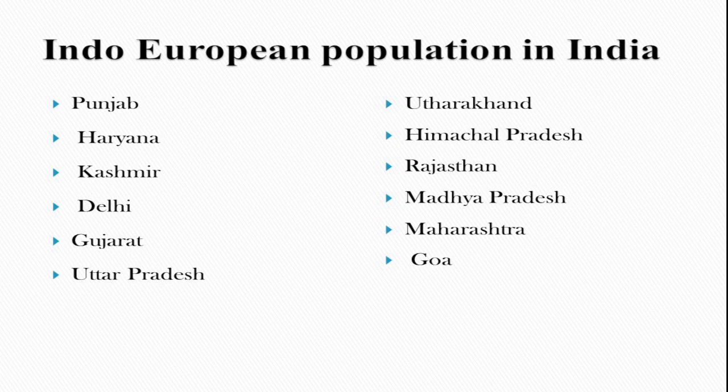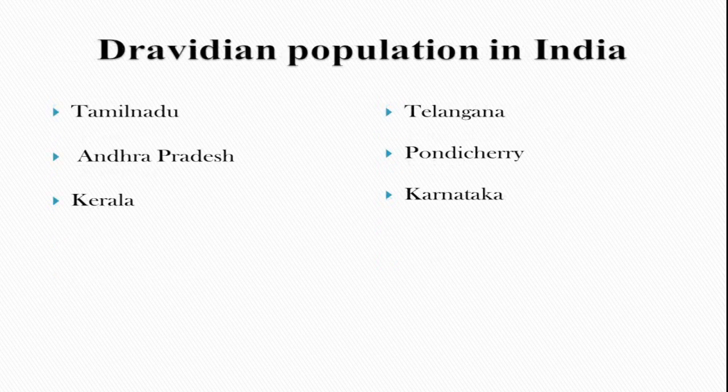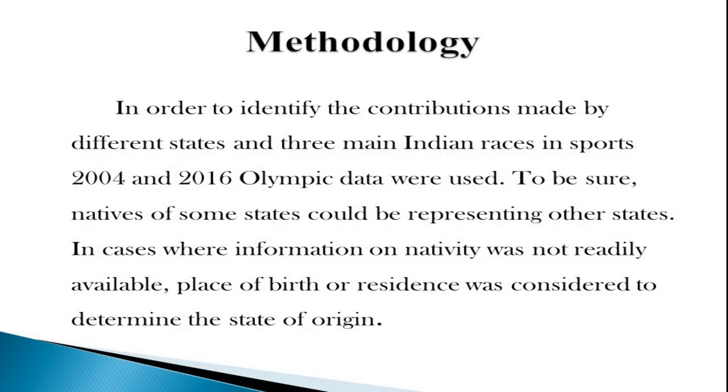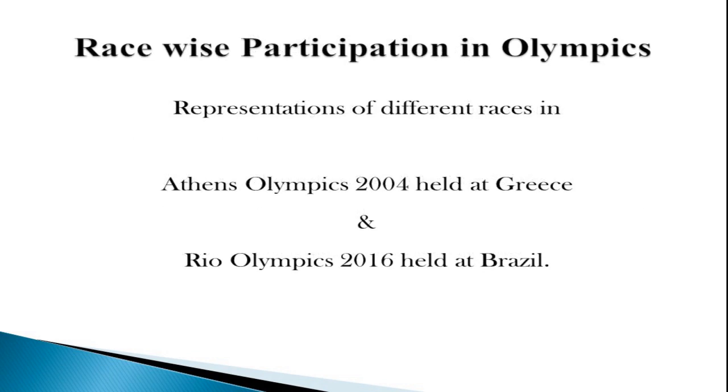The Indo-European population in India is mainly visible in Punjab, Haryana, Kashmir, Delhi, Gujarat, Uttar Pradesh, Uttarakhand, Himachal Pradesh, Rajasthan, Madhya Pradesh, Maharashtra, and Goa. The Dravidian population in India is visible in Tamil Nadu, Andhra Pradesh, Kerala, Telangana, Pondicherry, and Karnataka. Now we can discuss the race-wise participation in Olympics.